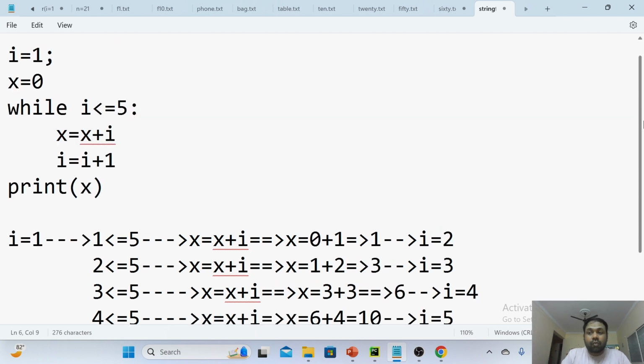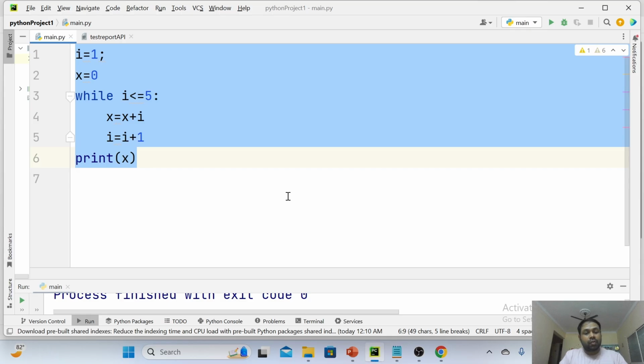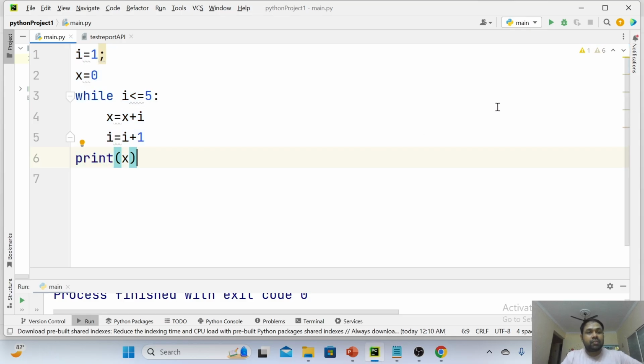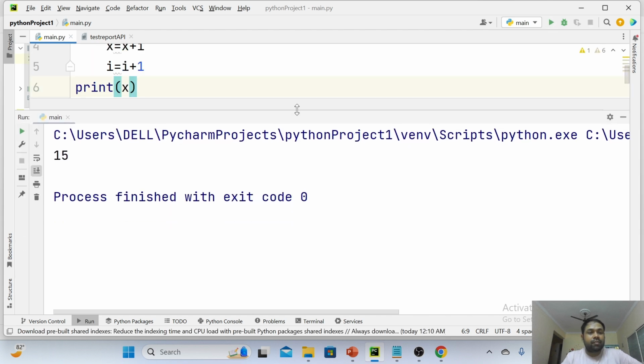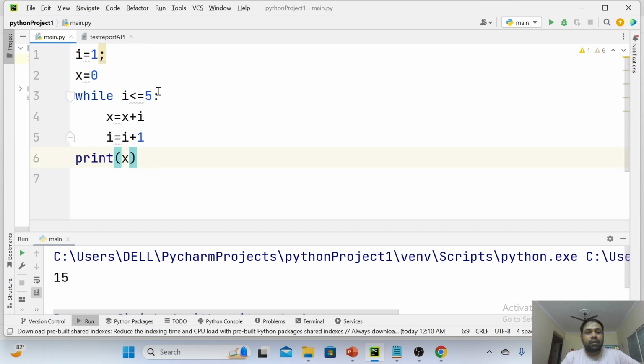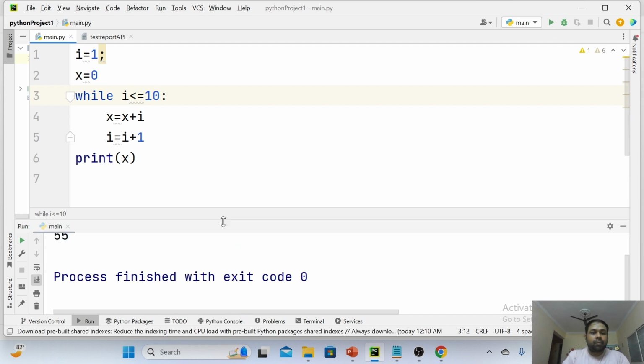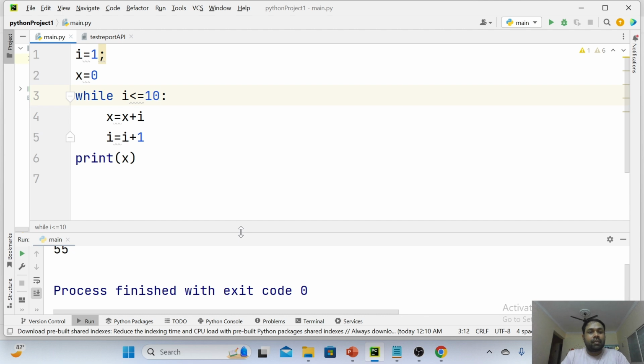And this is the code I have written for the sum of natural numbers between 1 to 5. You can write the same code for 1 to n also. Now I am just going to copy and paste this code and let me execute. My output will be 15, x value 15, sum of the numbers between 1 to 5. If I write the limit 10 here, sum of natural numbers between 1 to 10, what is the answer? 55 you will get. Look at what output we are getting here? 55. Hope you are able to understand what a while loop is.